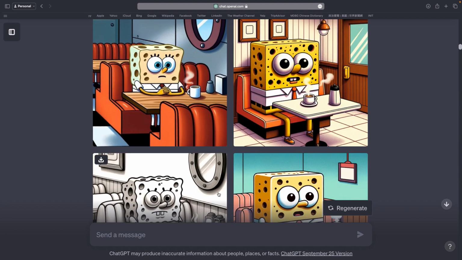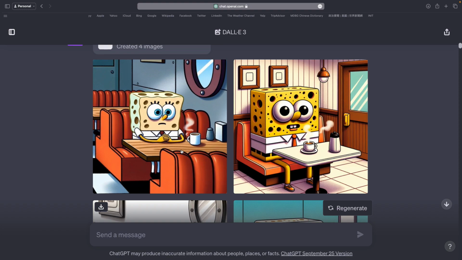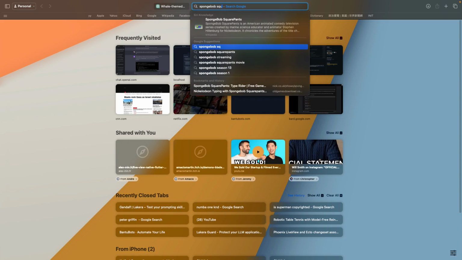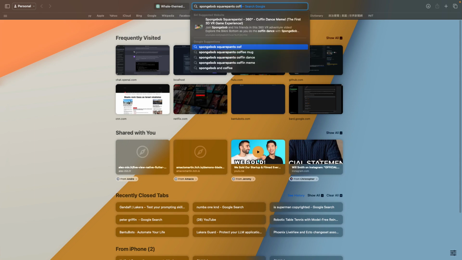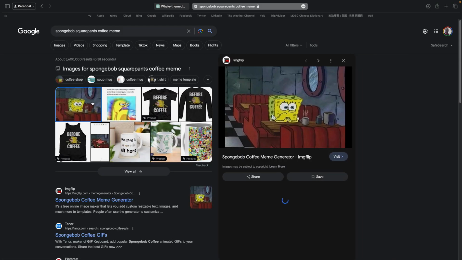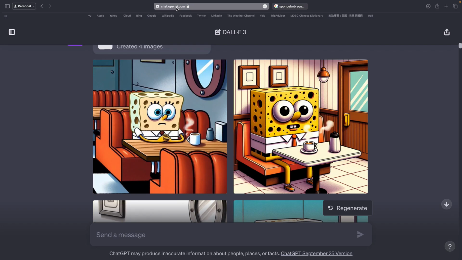So, of course, we see almost image for image that meme from SpongeBob SquarePants. I'm actually going to look it up really quickly because it's so close. Yeah, there it is. So, this is the coffee meme, and this is the image it generated.